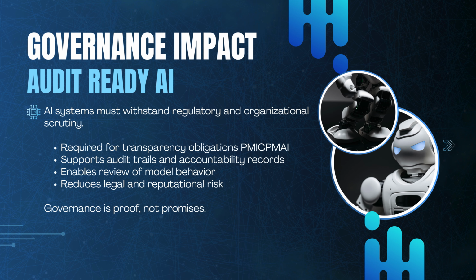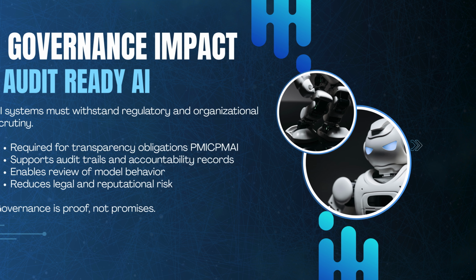In AI governance, systems must withstand regulatory and organizational scrutiny. Transparency is not optional, it is a governance requirement. Explainability supports audit trails, accountability records, and structured review of model behavior. Without it, organizations increase legal exposure and reputational risk. Governance is proof, not promises.